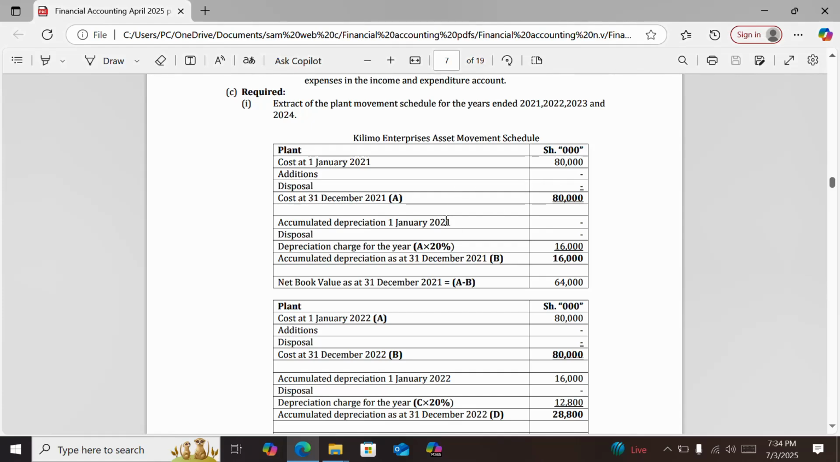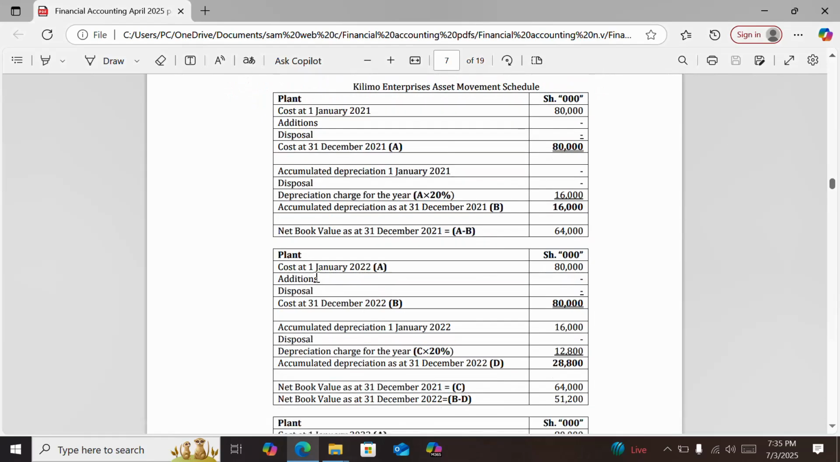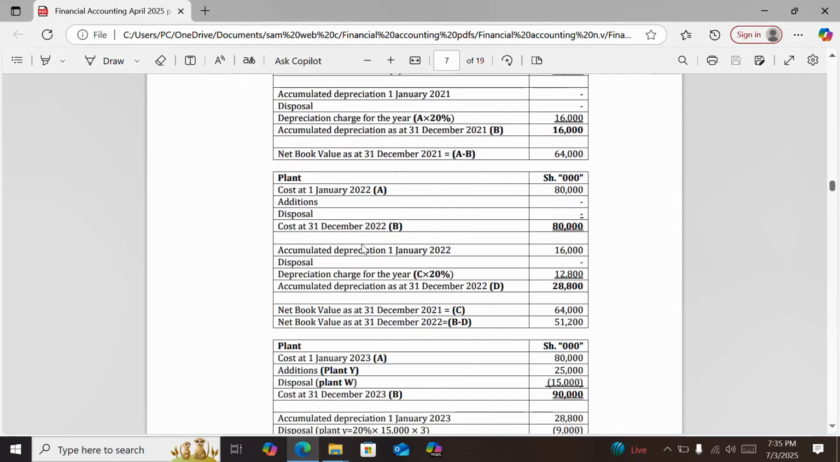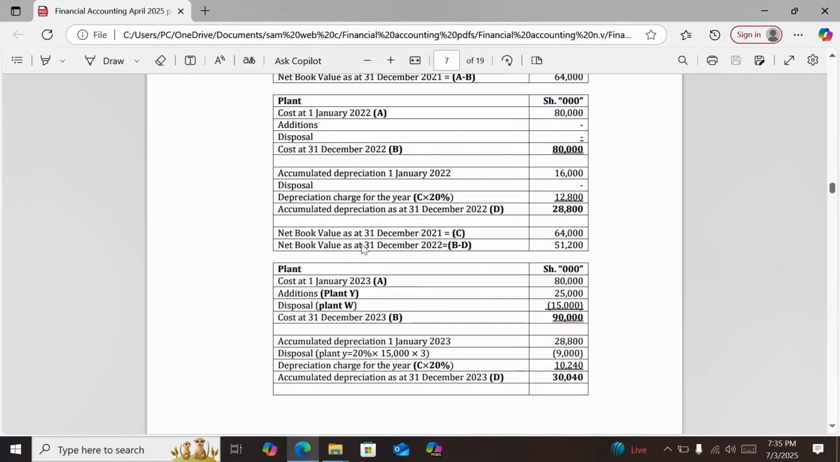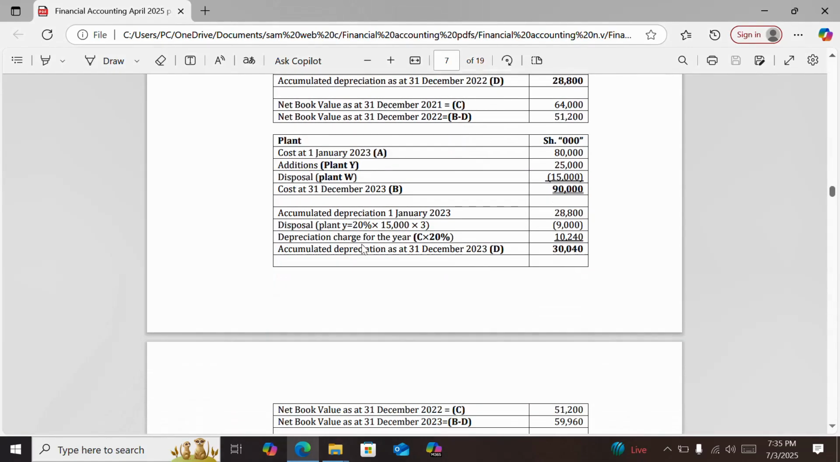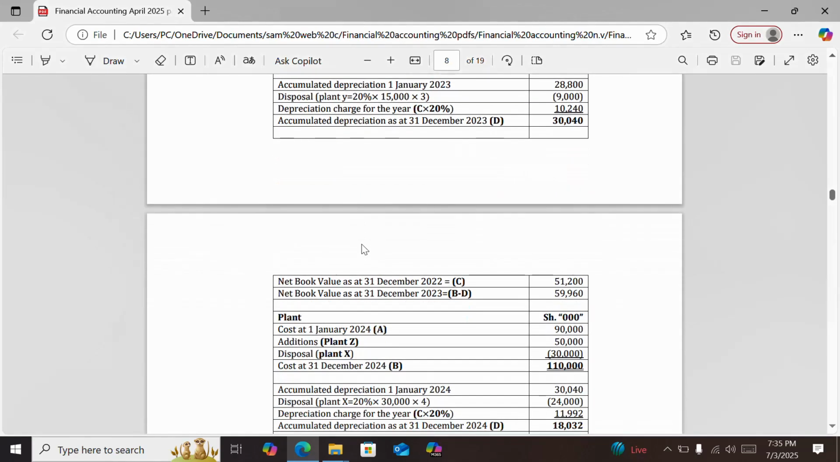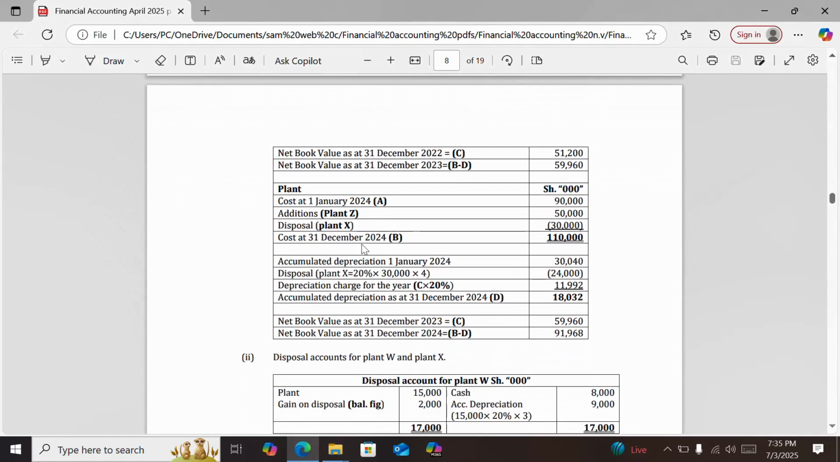After doing those adjustments, then you have accumulated depreciation at the start of that year, then disposal. When you're talking about disposal here, you're talking about the accumulated depreciation of the disposed plant. And then you have the net book value. So that was for 1 year, and then for the other years, it is just the same, but with the change of figures. So we continue. You can see how that question has been done.